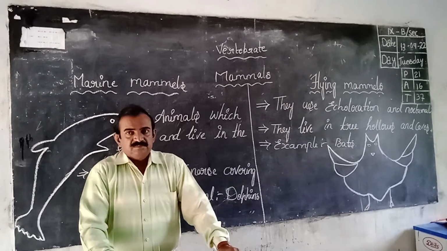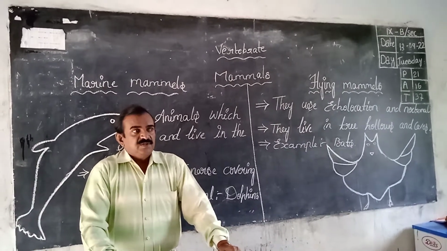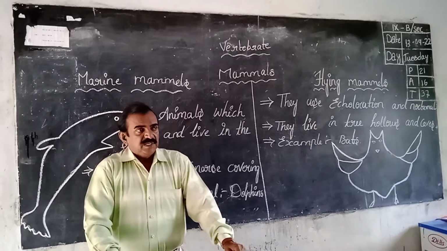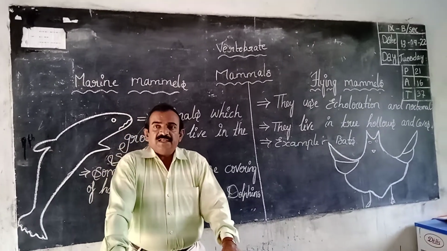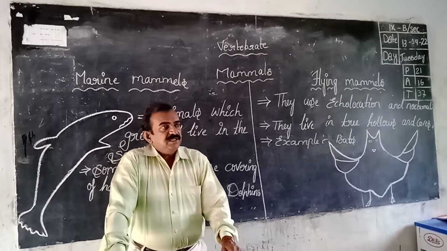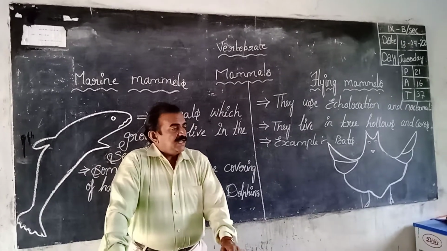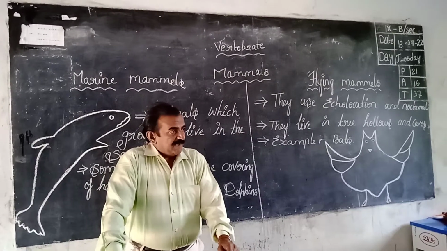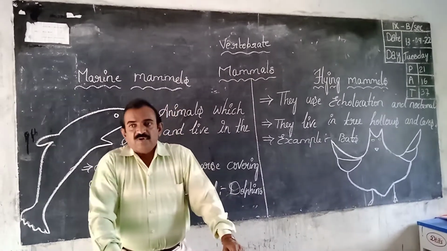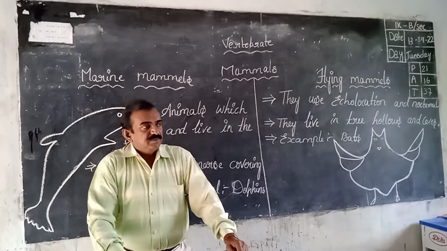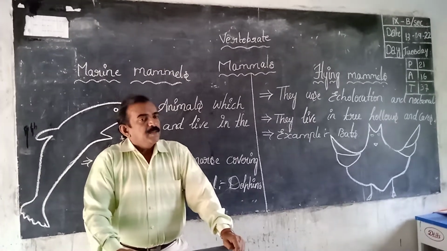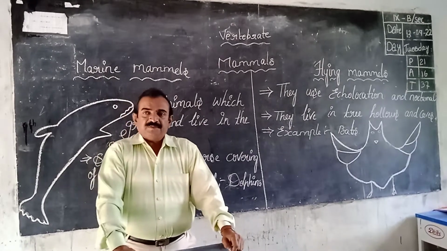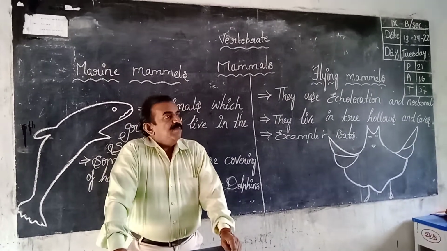Different classes. We already discussed fishes. Next amphibians, next reptiles, next birds. And next we already discussed mammals. Mammals are of how many types? 3 types, based on their habitat, their living position. First marsupials, and next primates.